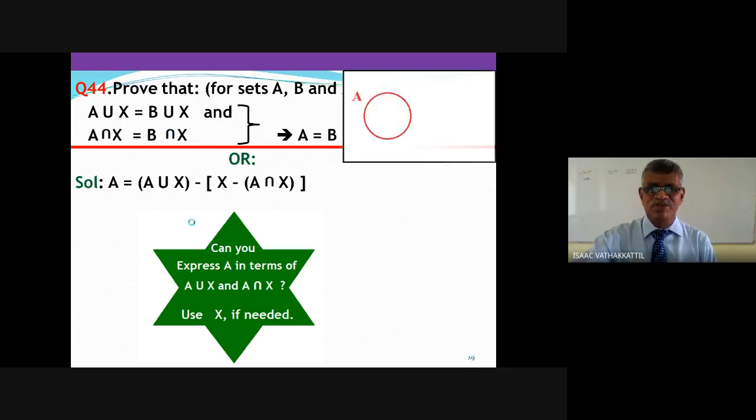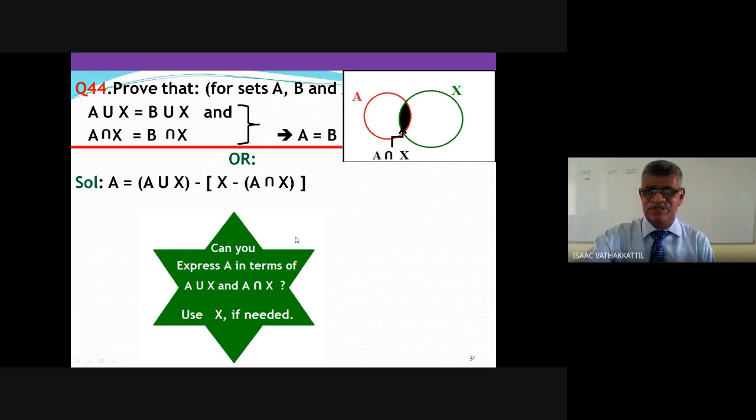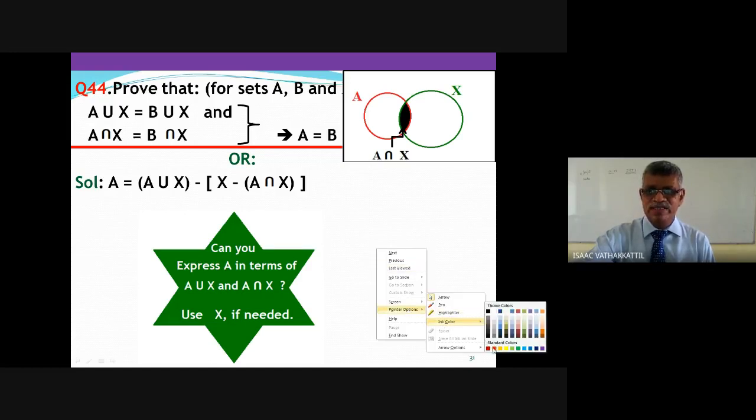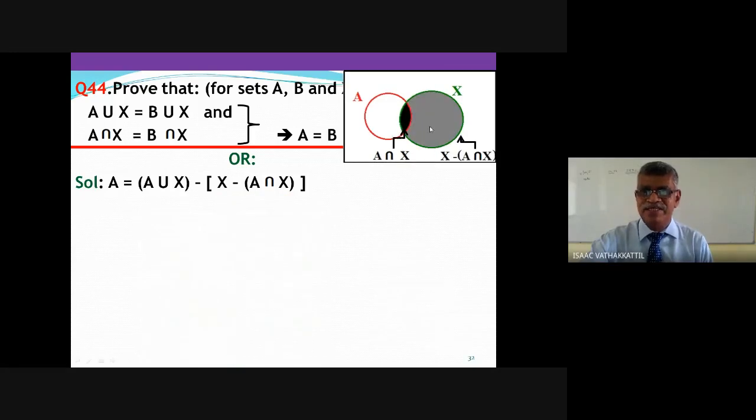I cannot simply ask you to mug up this. I have A and I have X. Can you tell me what is A intersection X? It's the middle part, the common portion. The common portion is A intersection X. Now tell me, what is X minus A intersection X? From X, it is the whole part of X minus A intersection X.